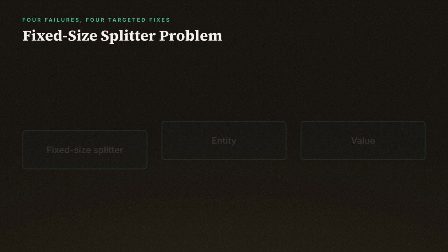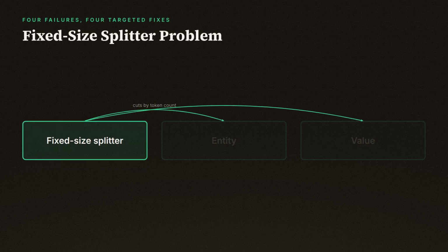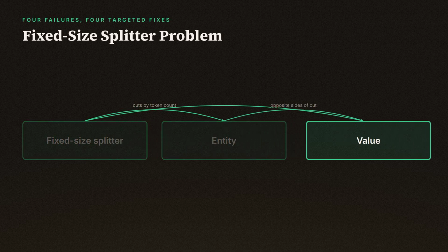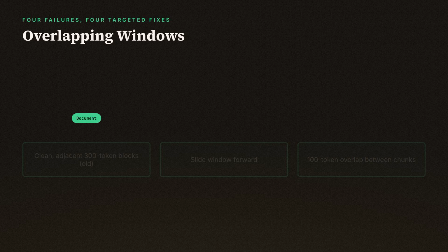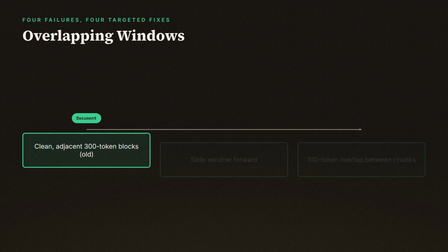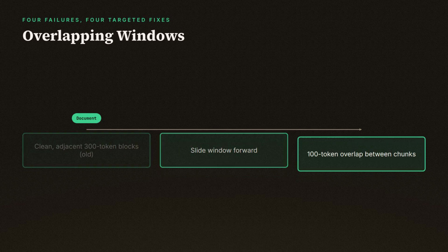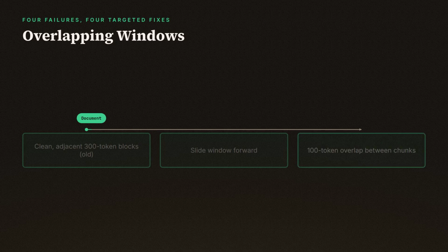The problem was that a fixed size splitter cuts by token count with no awareness that an entity and its value might sit on opposite sides of that cut. The fix is overlapping windows. Instead of splitting the document into clean, adjacent 300 token blocks, you slide the window forward with, say, 100 tokens of overlap between consecutive chunks.